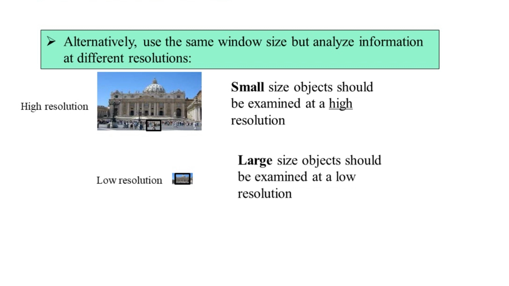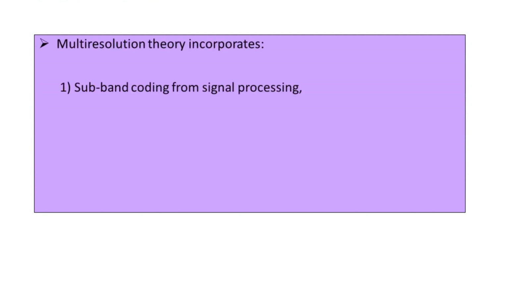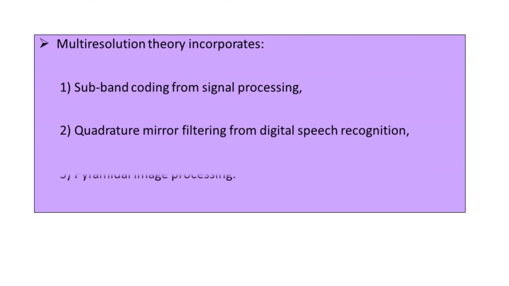So the summary of multi-resolution theory can be found if we have knowledge of the 3 things here. The first one is subband coding, which is especially a part of signal processing. Next is quadrature mirror filtering, which is from the digital speech recognition domain. And the third is pyramidal processing, which is especially from image processing.